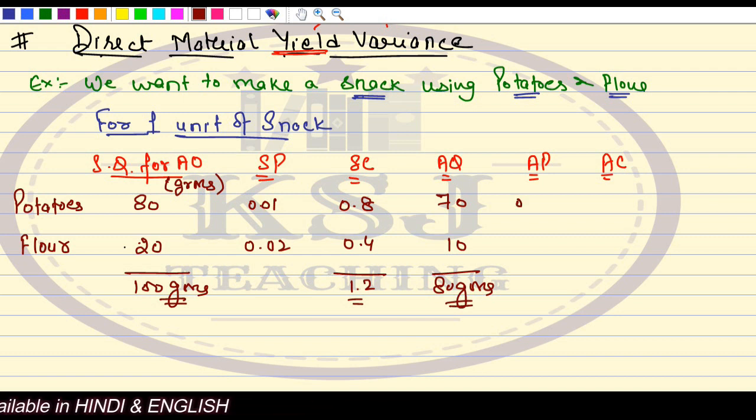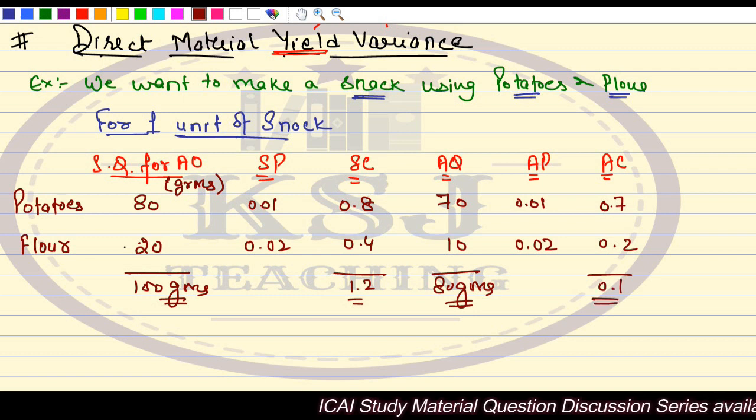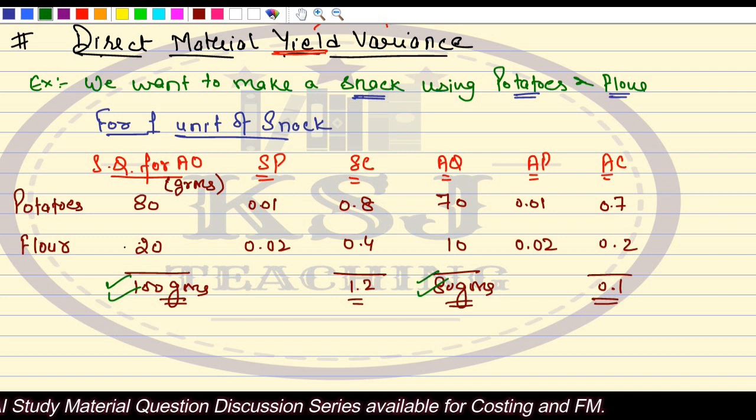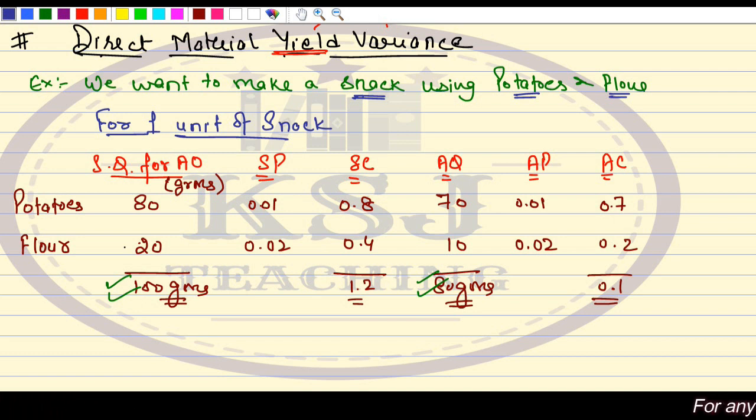So the actual price is 0.01 and 0.02. This is 0.7 and this is 0.2, not relevant. The focus here is on the quantities. Listen to it very carefully. What I am saying is that my standards were that for making 1 unit of a good snack, 100 grams of raw material should be used. Whereas my worker, now he made a snack.